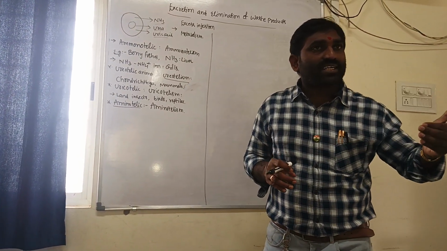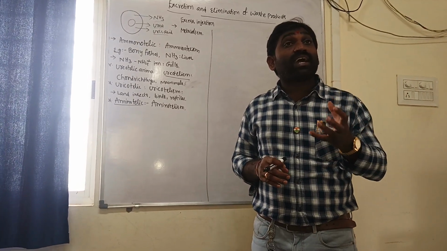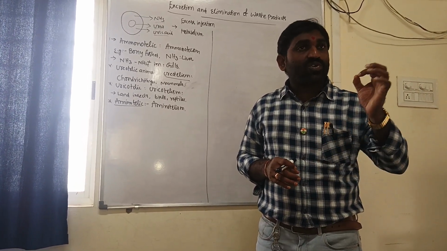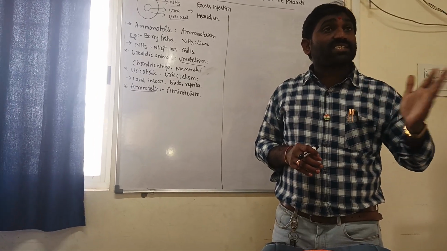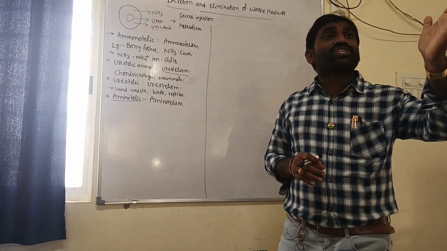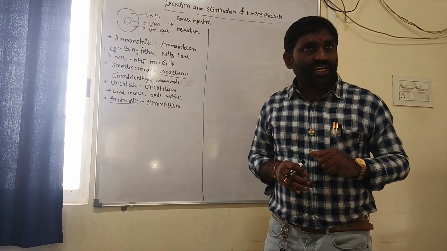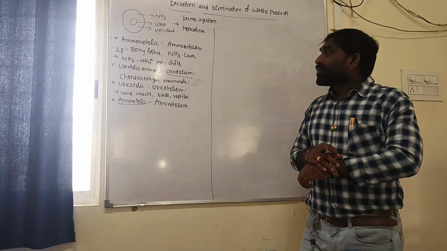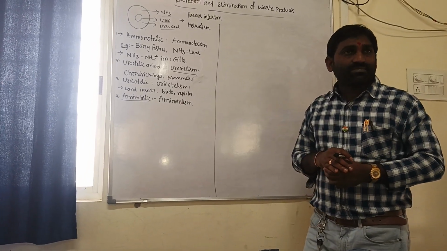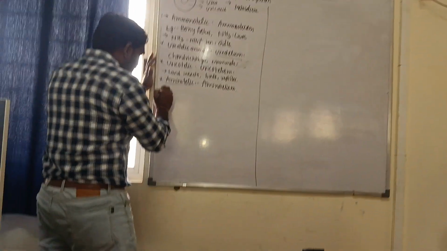It's true that the type of excretory product depends upon habitat. Even toads, when water is less, convert into ureotelic to conserve water. Let us talk now about the human excretory system.